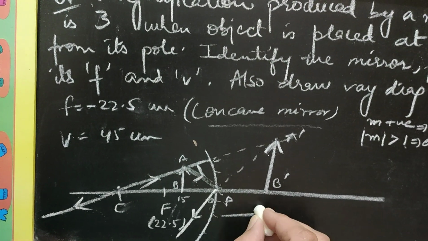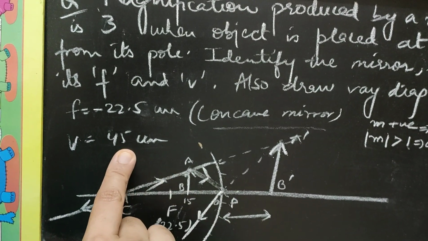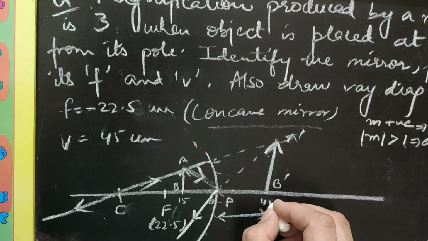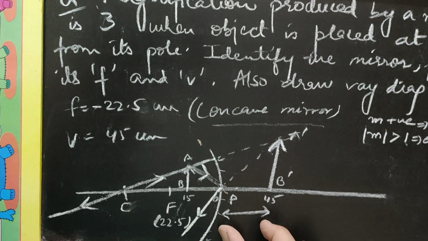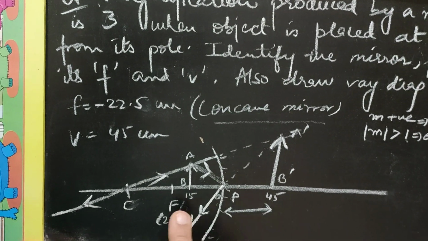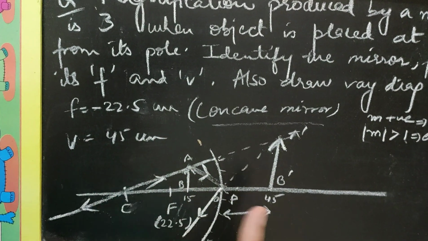And this distance, not given in the question, we calculated as 45 centimeter. So you can label this point as 45. This distance is 45 centimeter. I hope the labeling of these distances with the data given in the question is clear to all.